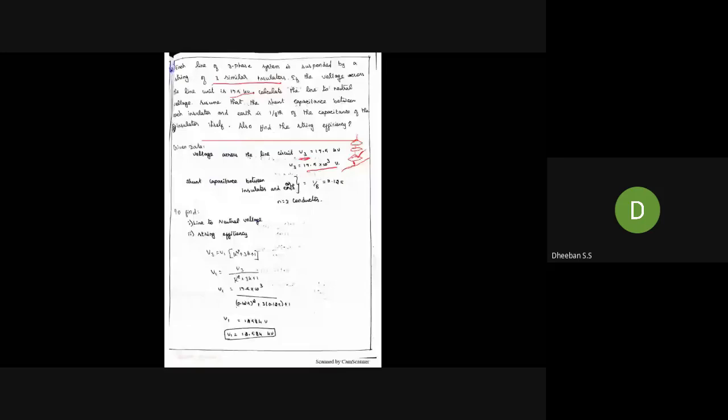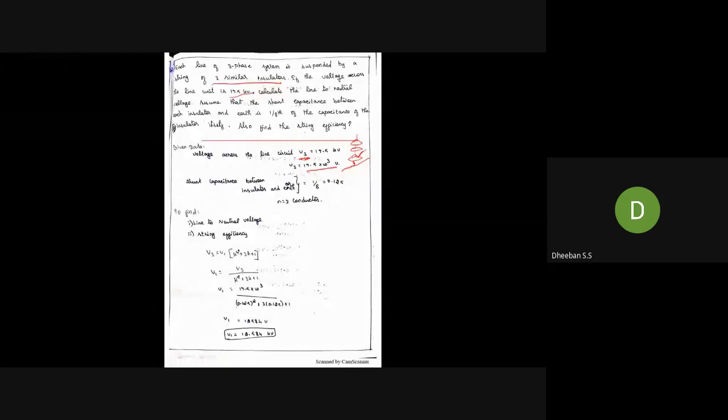So for that, assume that the shunt capacitance between each insulator and the earth is 1/8 of the capacitance of the insulator. So here they have given 3 conductors. Okay, so what we have to find is the string efficiency followed by the line to neutral voltage. Okay, it's a very easy problem to solve.